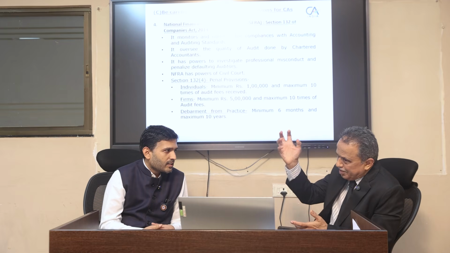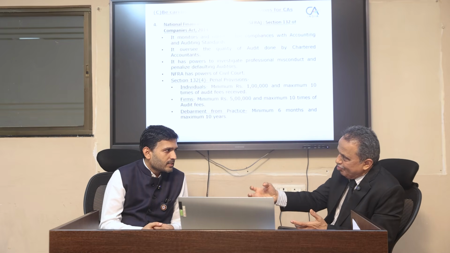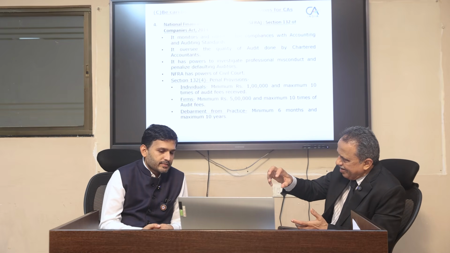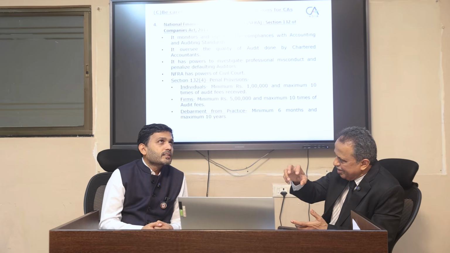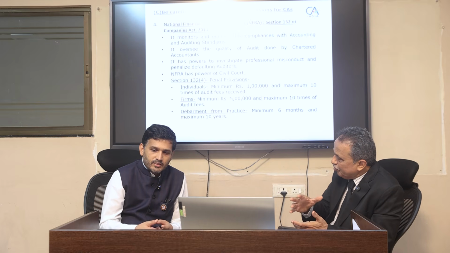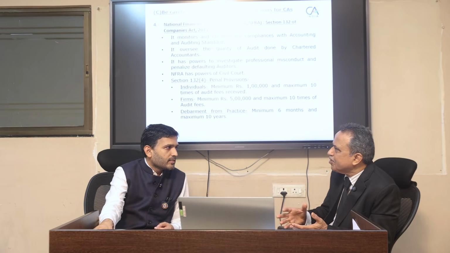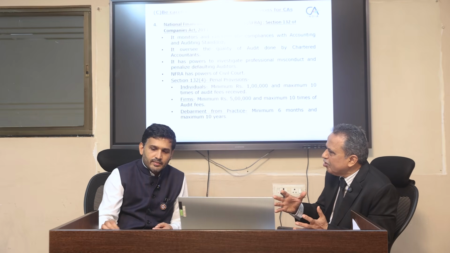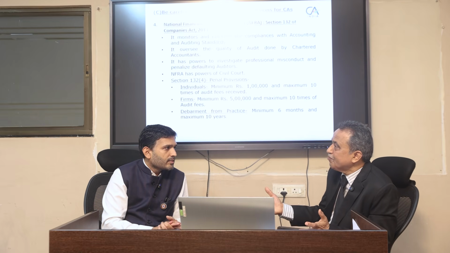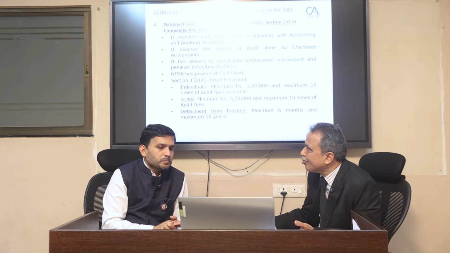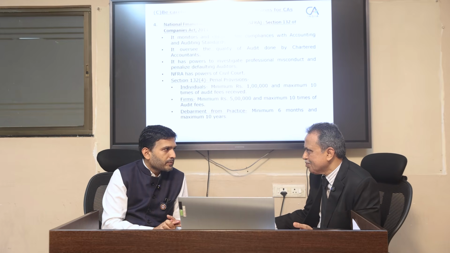The same related party transactions are to be mentioned in AOC 4 when you file the balance sheet to the MCA. So that figure appears in 2, 3, 4 places. There should not be a variation between different documents. That is very important.